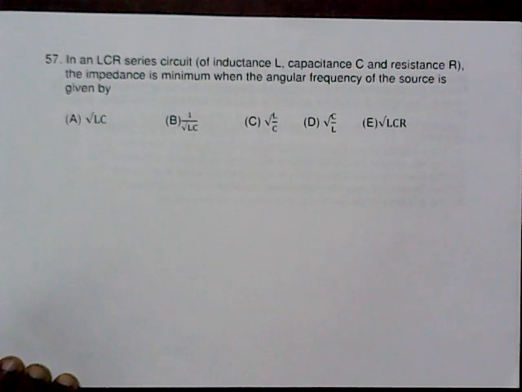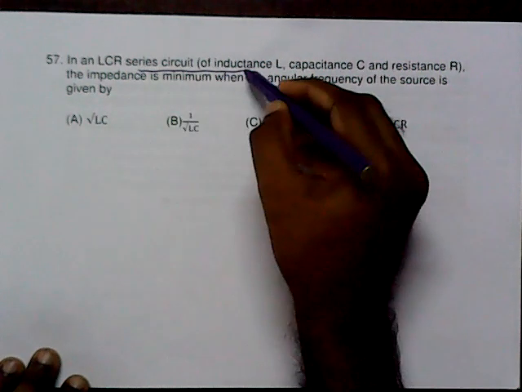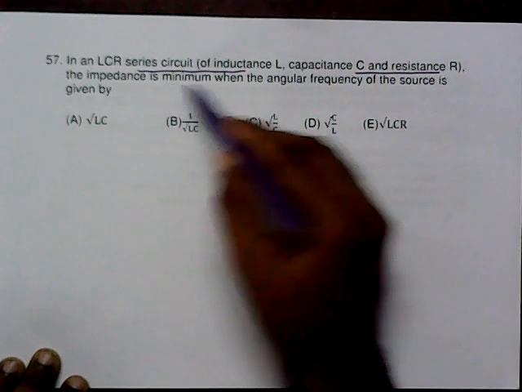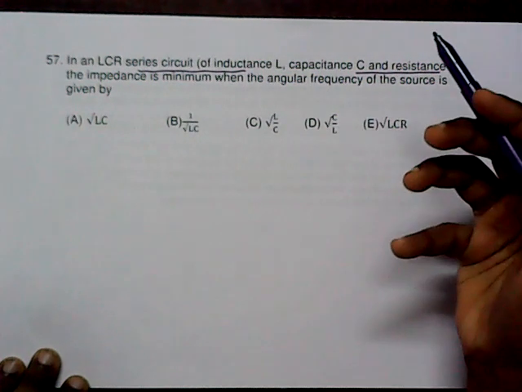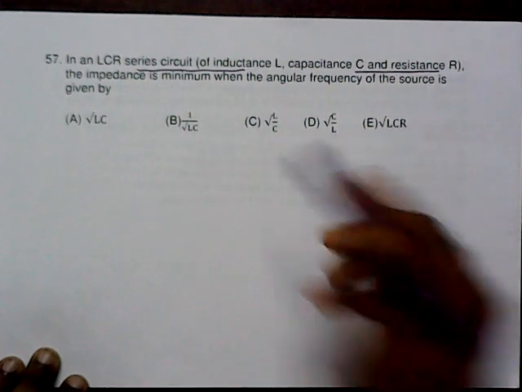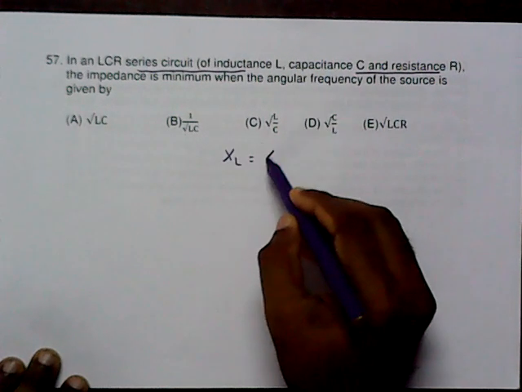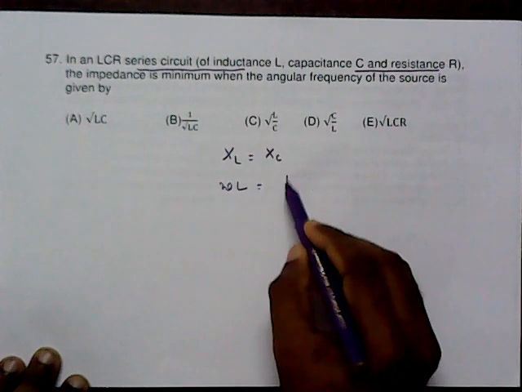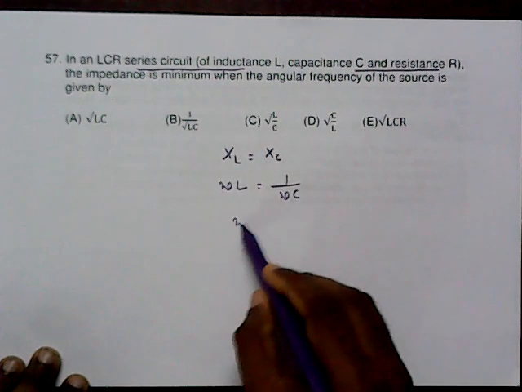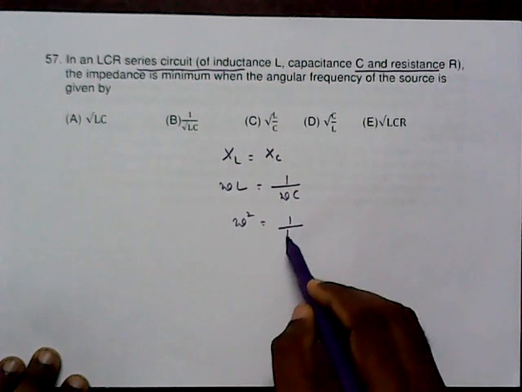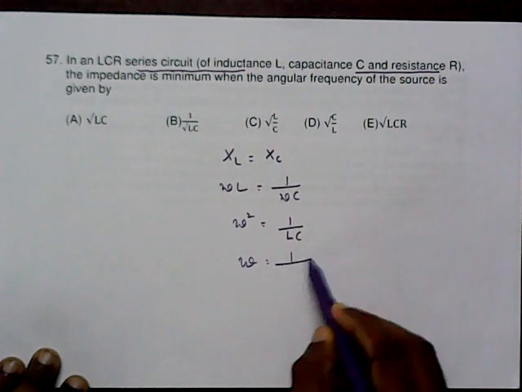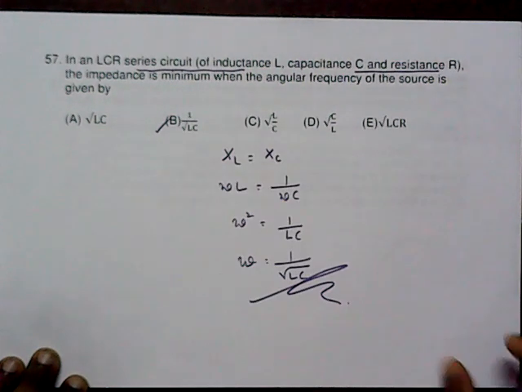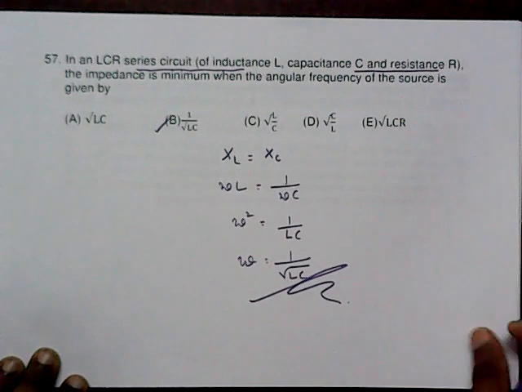57. In an LCR series circuit of inductance L, capacitance C, and resistance R, the impedance is minimum. So we can say that this happens at resonance. At resonance, we know XL should be equal to XC. So that means omega L should equal 1 by omega C. That means omega square takes the value 1 by LC. So omega takes the value 1 by root LC. So we can say B is the answer. Good concept. Number 58.